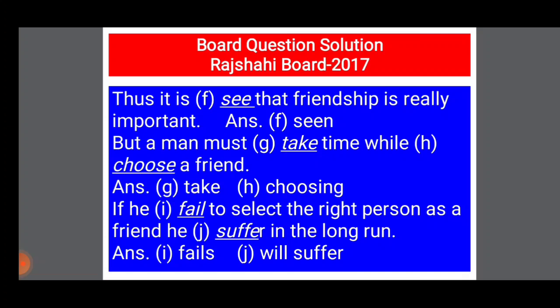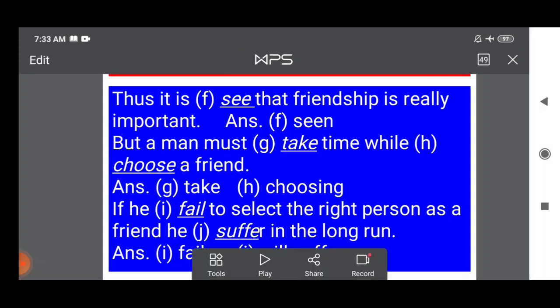So students, you see, for using the right form of the verbs, you have to have an idea about time and tense, about some structural sentences, conditional sentences, and the use of prepositions: after a preposition, what is the verb and what form of verb will be used. So by this way you can get full marks in right form of the verbs.